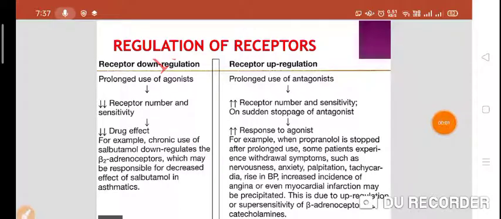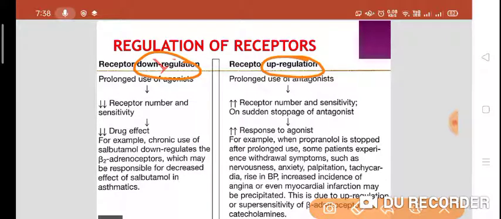Today we are going to talk about the regulation of receptor. In the previous lecture we have seen the various types of mechanism of action. Then we have seen the receptor concept, then various types of receptor. Now we'll see the regulation of receptor. Regulation of receptor means either there is a down regulation of receptor or up regulation of receptor.